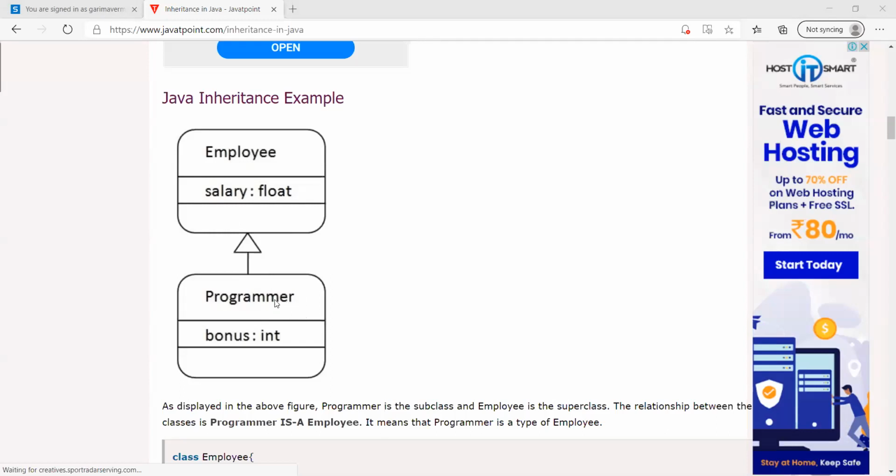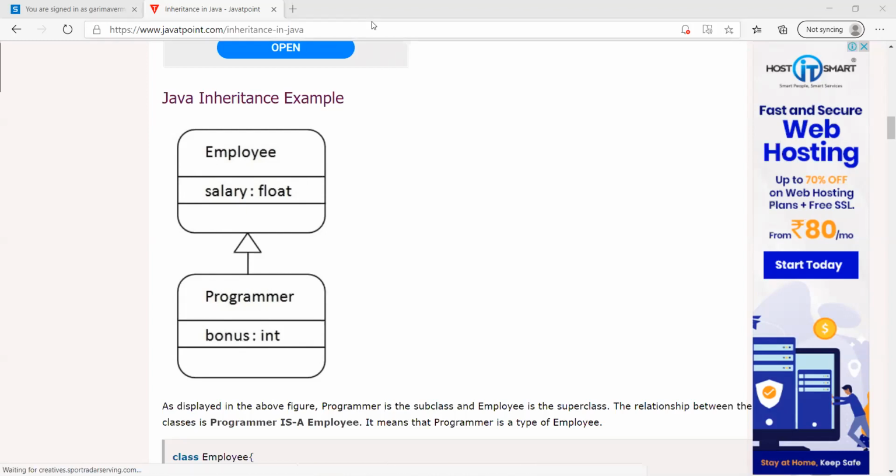The unique property for the programmer is bonus, and it is not necessary that bonus should be available for other employees. So every employee will have a salary which is declared in the parent class, but the programmer is an employee who has a salary, as well as a bonus, right? So this kind of single parent, single child relationship is called single inheritance.